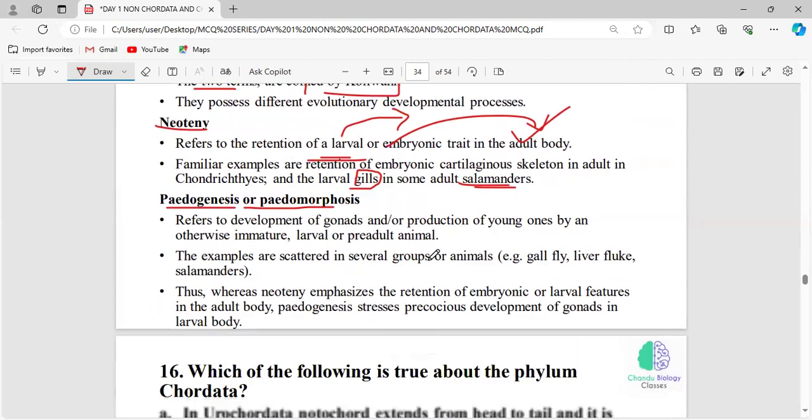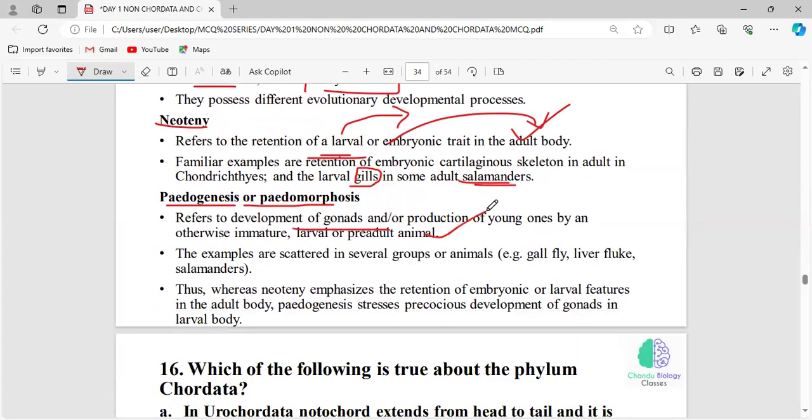In pedogenesis or paedomorphosis, they are referring to sexual maturity. Generally, this is a precocious development. Sexual maturity happens only in the adult stage. But before the time comes, the larval stage gains the capacity to develop its gonads, which means precocious development of gonads in the larval body. Just listen to me carefully. Generally, sexual maturity happens only after the larval stage is converted into the adult stage, and this is the general phenomenon.